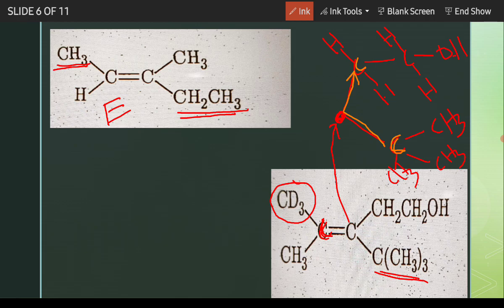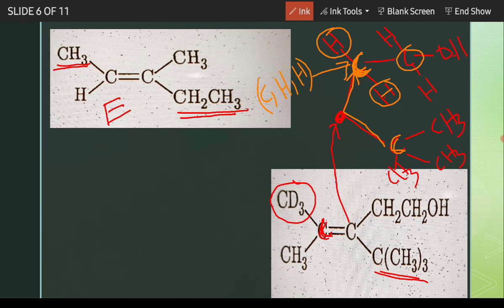So what's next? Now we have to see what is connected with this carbon. For upper one, it is hydrogen, hydrogen, and another carbon is connected there. So for this carbon, connected groups are one carbon, one hydrogen, and one hydrogen.